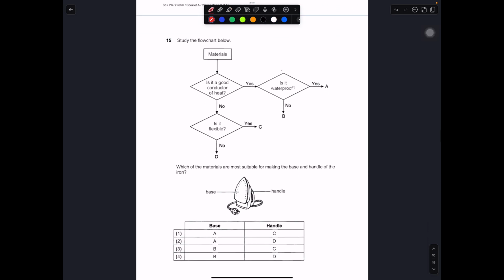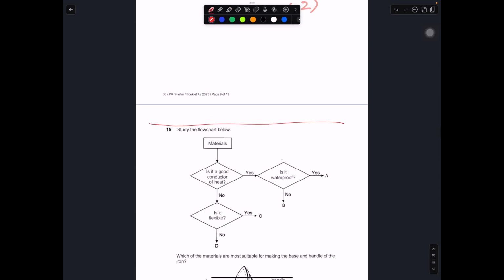Okay, let's move on to 15. At the start of 15, you'll realize that from here onwards will be your physical science. Any science that has to do with non-living things, things like energy, matter, forces, from 15 onwards. So the first 14 are always life science, 15 onwards physical science.